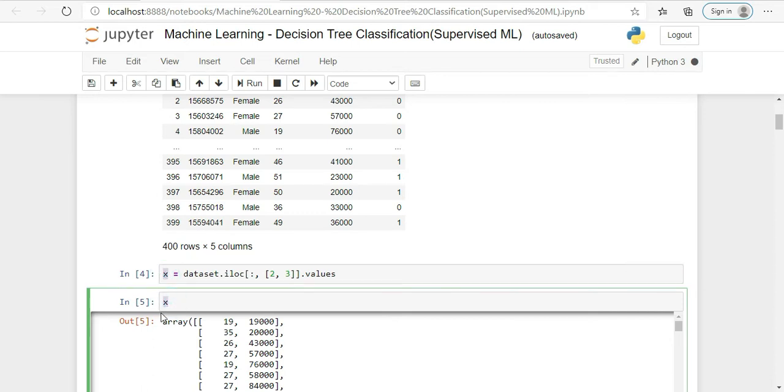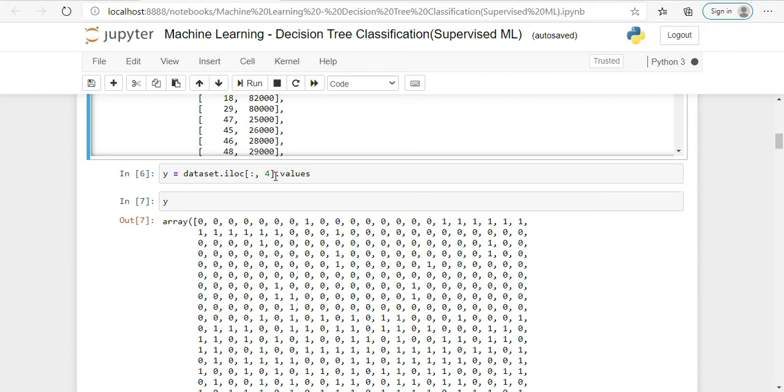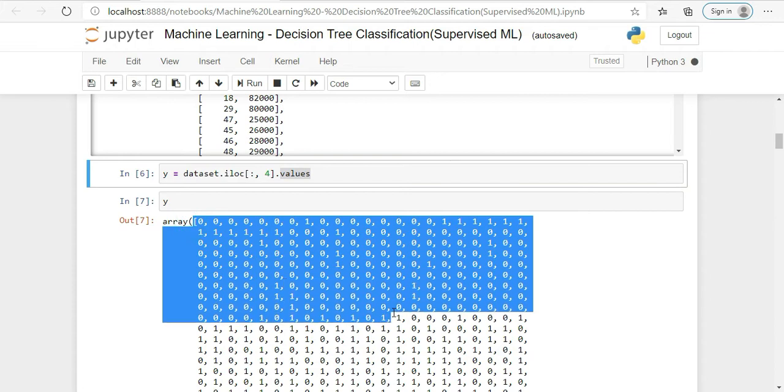Once we extract, the value of x would be this. Similarly, we extracted y equals dataset dot iloc, all rows, fourth column, dot values. So the fourth column from the main dataset would be treated as y. So this is the value of y.